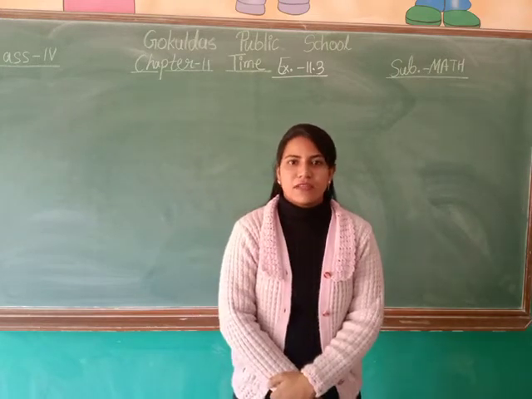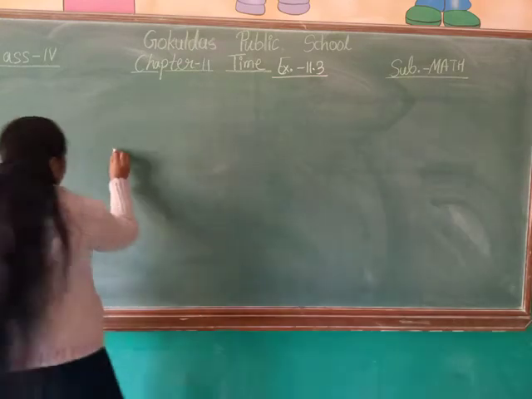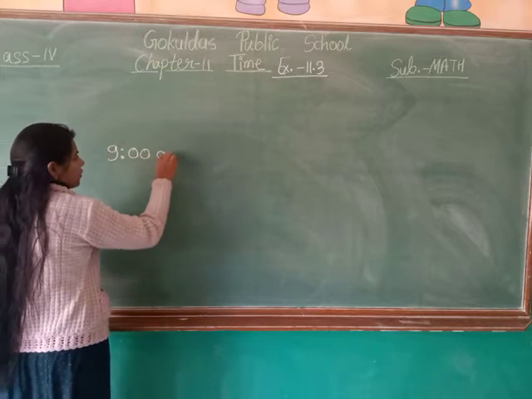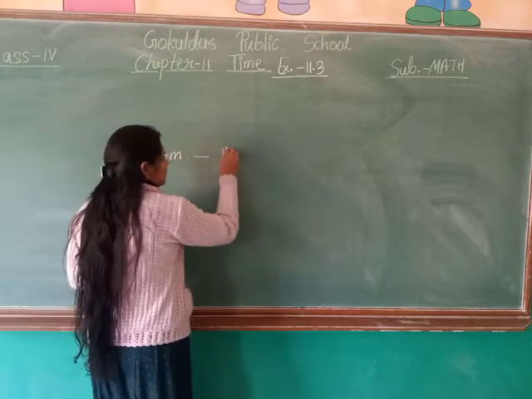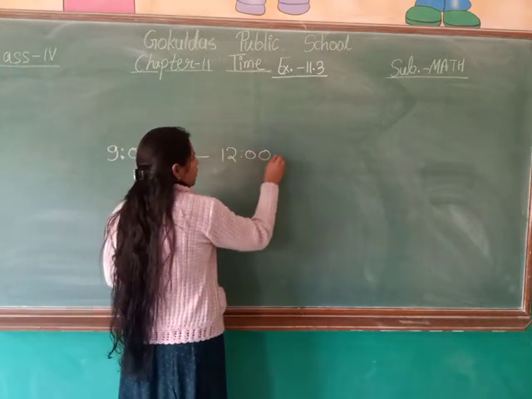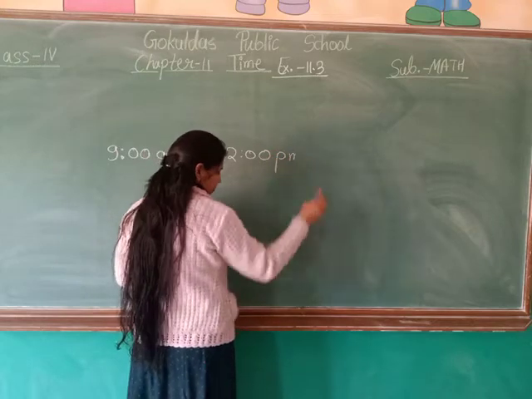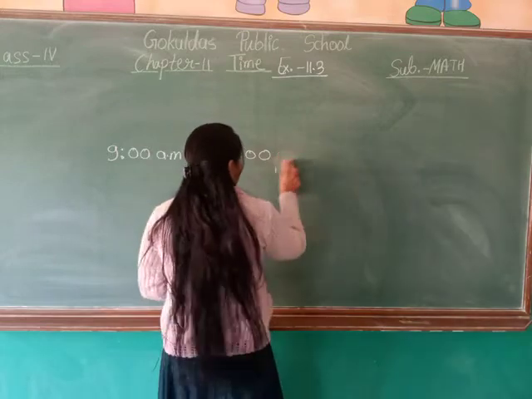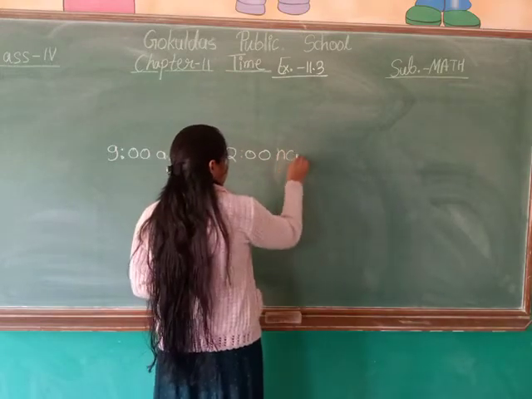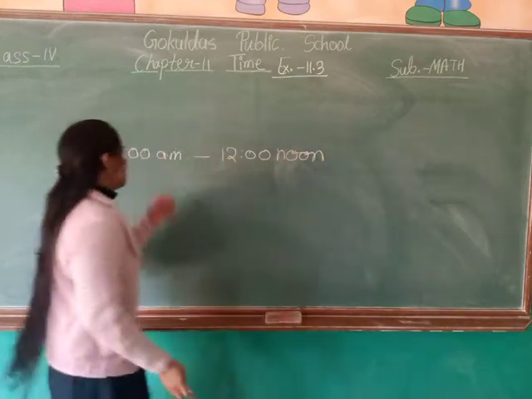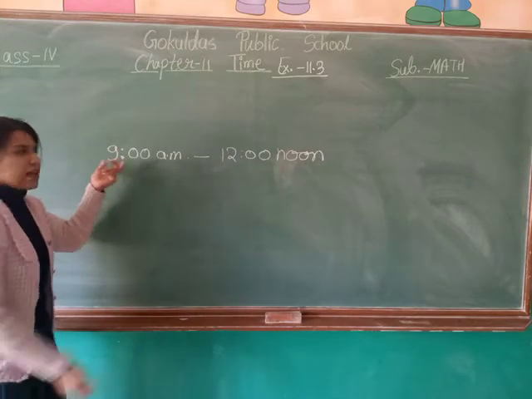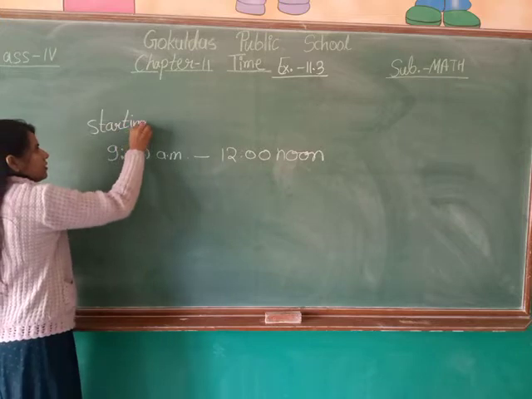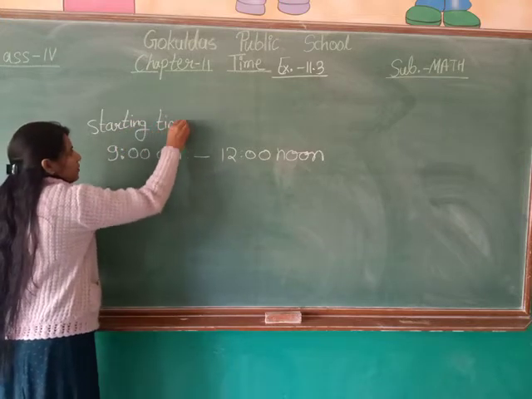Suppose your exam starts at 9 a.m. in the morning and ends at 12 noon. 9 a.m. is our starting time, right?